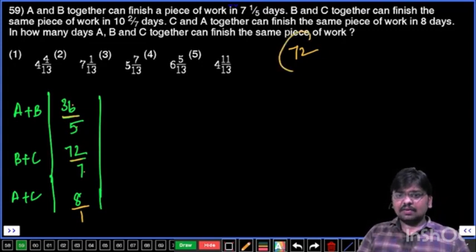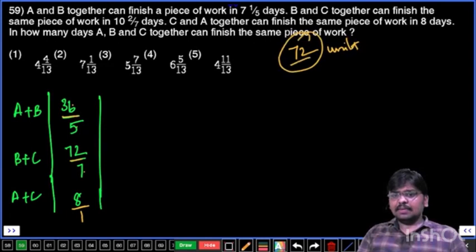So now finally your work is 72 units. Ideally you have to write 72 by 1, and 72 by 1 is 72 only. So the work is 72 units. Now let's try to write A and B's 1 day work.